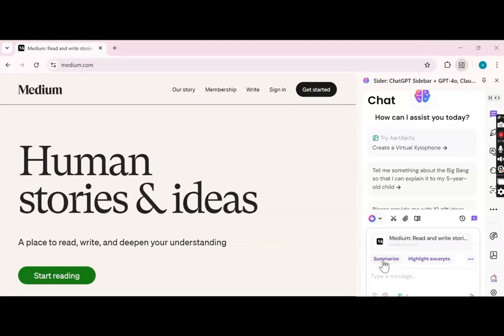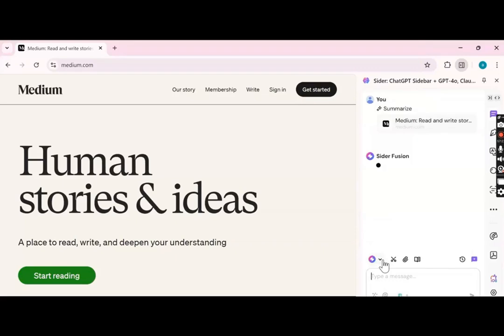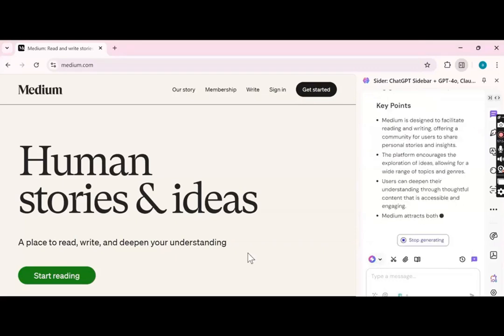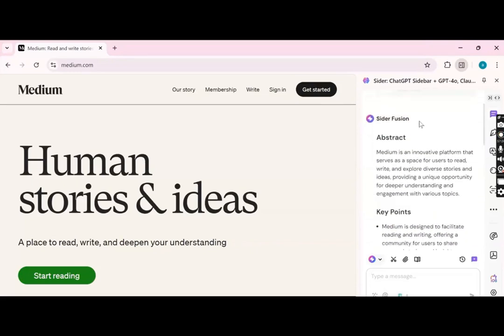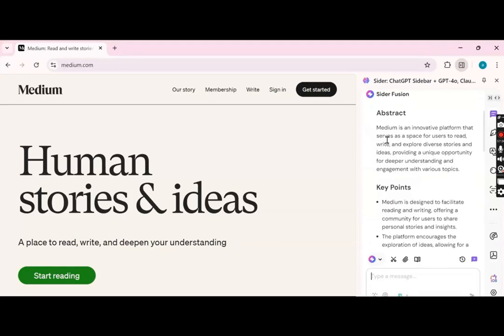So we'll just click on summarize. Once we have clicked on summarize, it will summarize this whole Medium page for us. You can see here, right? We have got all the information about medium.com. Medium is an innovative platform that serves as a space for users to read, write, and explore diverse stories and ideas, providing a unique opportunity. So we can see that this site is all about reading, writing, and exploring diverse things.